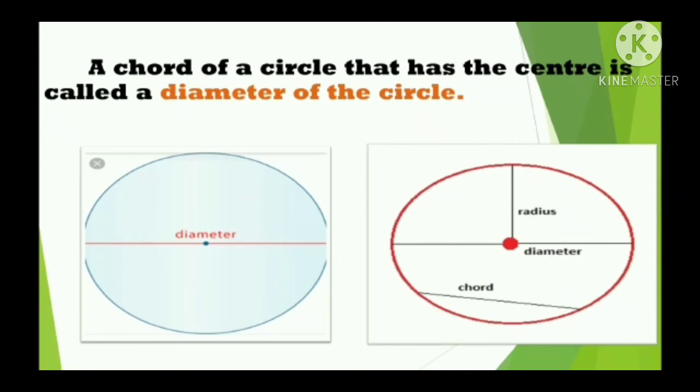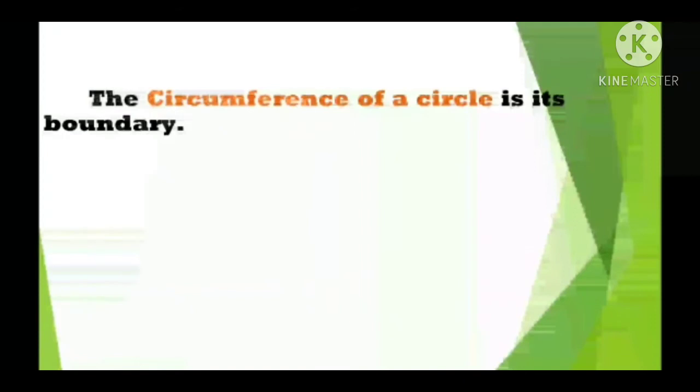In the second figure, the red dot is called the center of the circle, and here is the radius, here is the diameter, and the chord is also here. So, what is diameter? Yes. A chord of a circle that lies through the center is called the diameter of the circle.